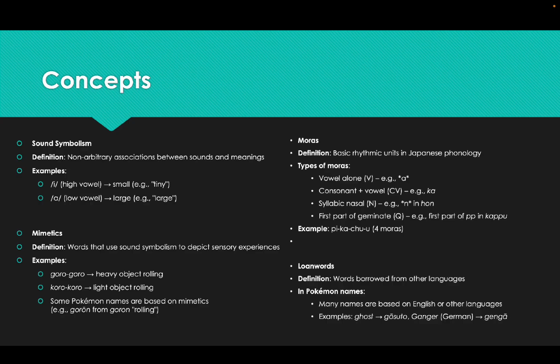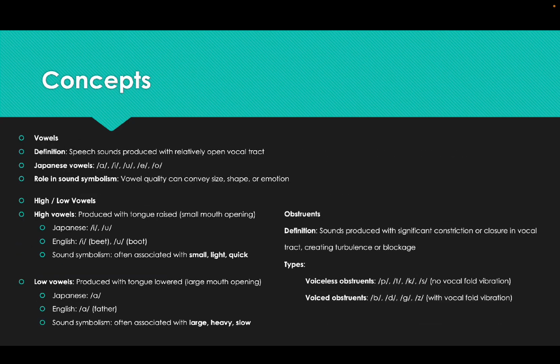Loanwords means words borrowed from other languages, and this was set especially for Japanese. For example, in Pokemon names, many names are based on English and other languages, such as Ghost and Gosuto, and Gaga. And vowels means speech sounds produced with a relatively open vocal tract.